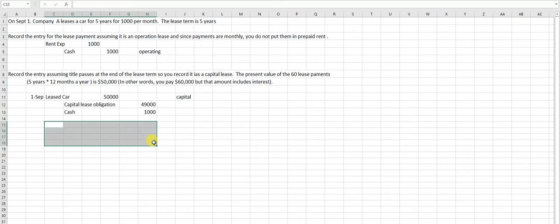So for this particular question, an operating lease does not appear on the balance sheet, but a capital lease obligation does, and this right there, that capital lease obligation, is a liability.